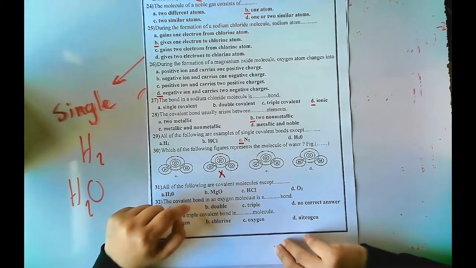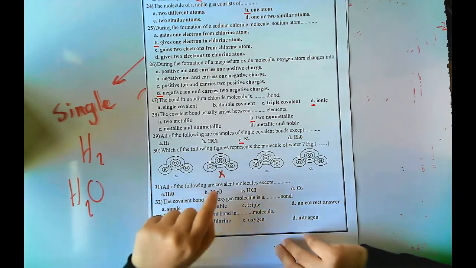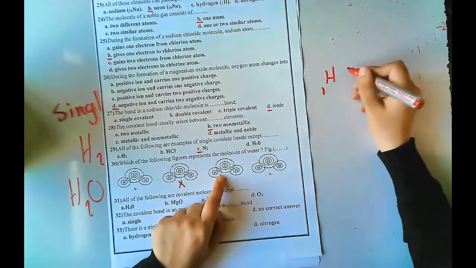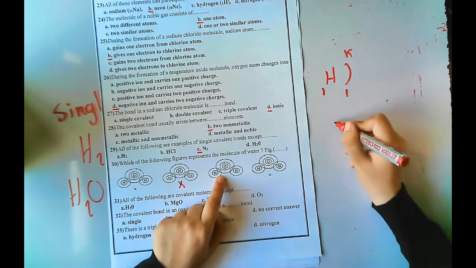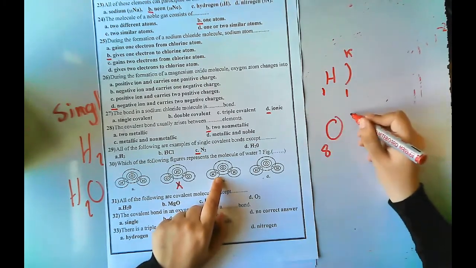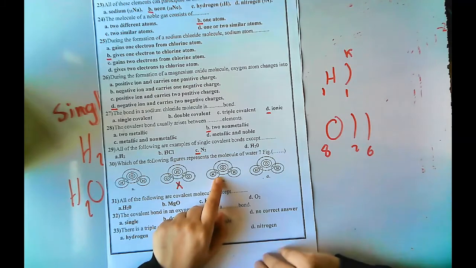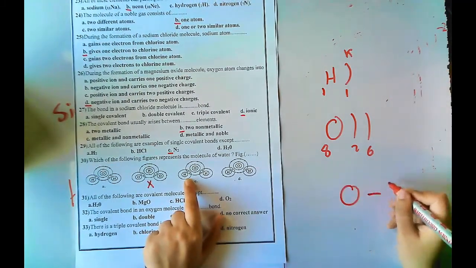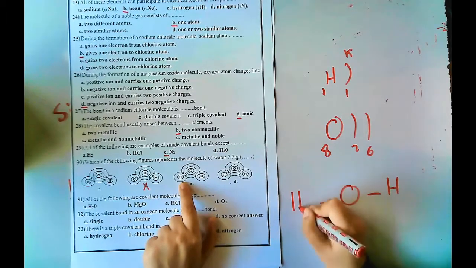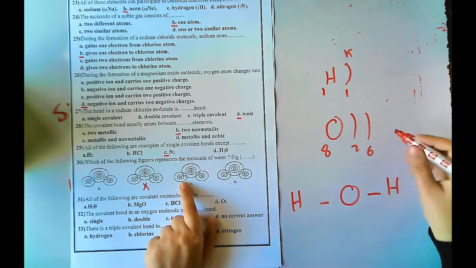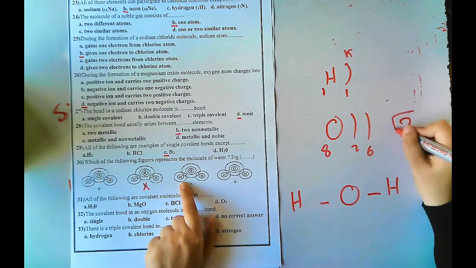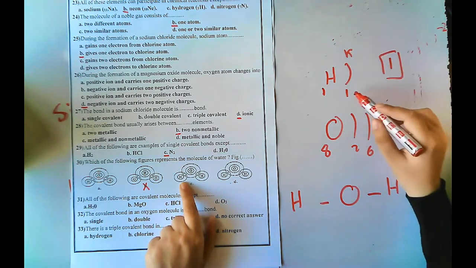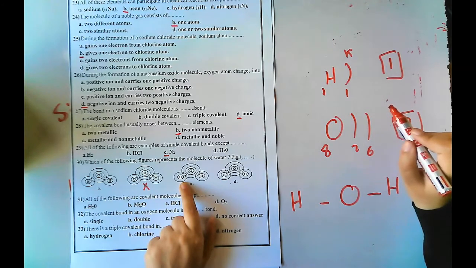I will count the number of electrons. Here, as we know, hydrogen's atomic number is 1, K1, and oxygen is 8, 2, 6. Here this one needs 2 electrons to be 8, and this one needs 1 electron because K is filled with 2 electrons only.